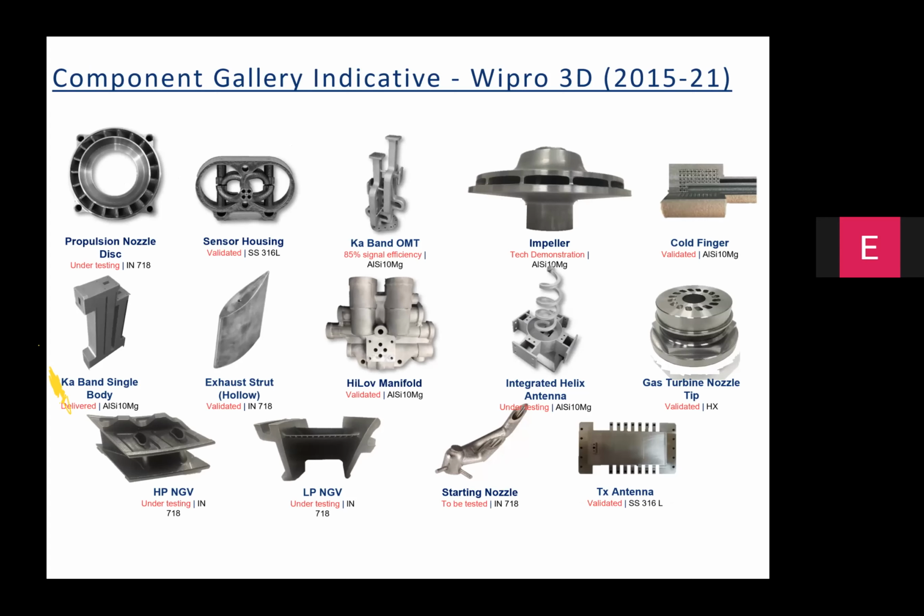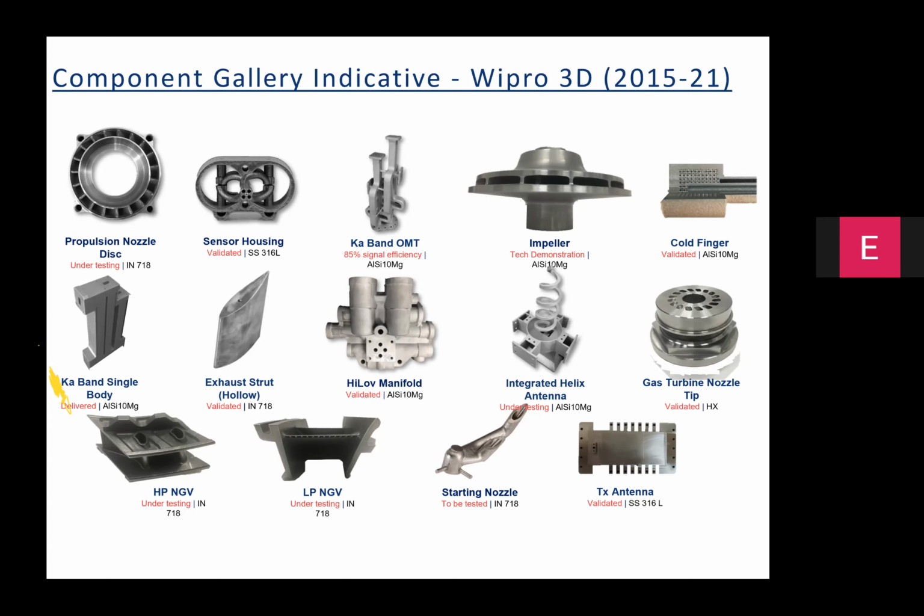This particular slide is a small gallery or a portfolio of some of the additive manufactured parts which you have done in Wipro 3D for the past about 6 to 7 years. You can see some parts are made out of high temperature super alloys, nickel based super alloys like Inconel 718 and HX.